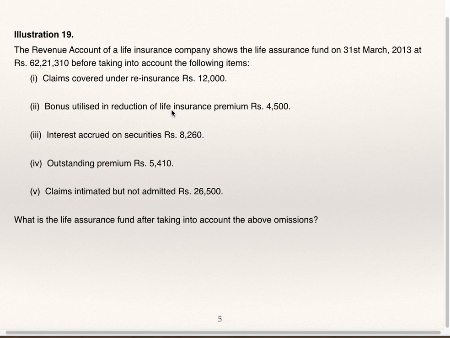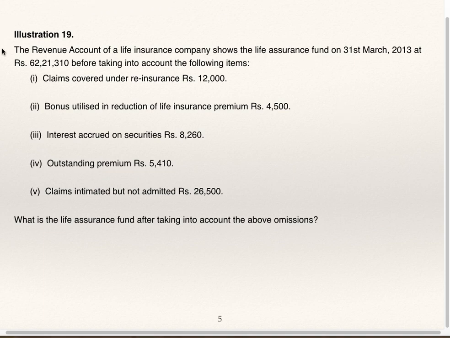Bonus utilized in reduction of life insurance premium 4,500. Interest accrued on securities 8,260. Outstanding premium 5,410. Claims intimated but not admitted 26,500. What is the life assurance fund after taking into account the above omissions?